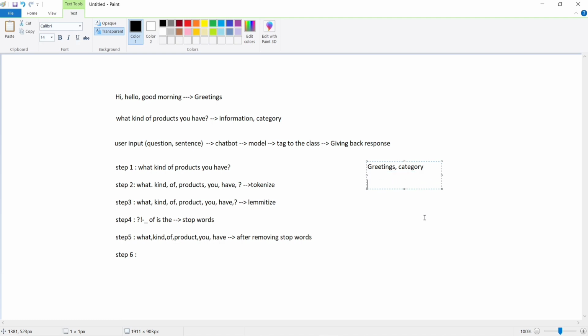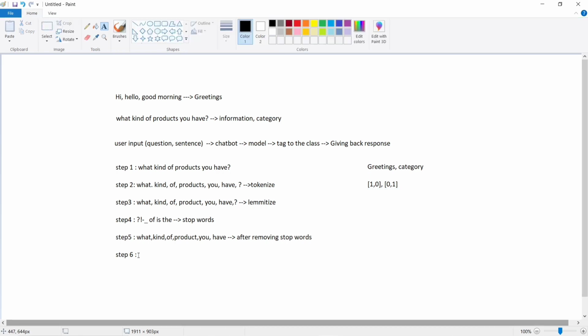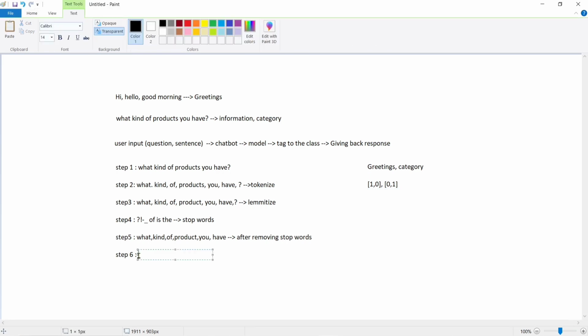Let's take only two classes here, the greetings and the category. If we convert them to the numeric form, for greetings it is 1 comma 0, and for category it is 0 comma 1. I'm just considering it as 0 and 1 values here. If the first index value of the array is 1 and everything else is 0, then it is the greetings tag. And if the second index is 1 and every other position is 0, it is category. Now we have to convert these words into the vector form, that is the bag of words.